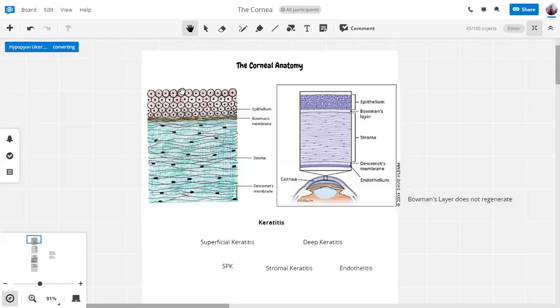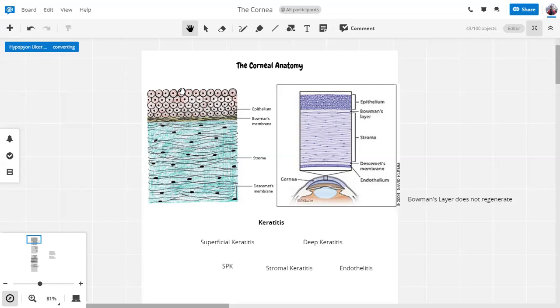We'll discuss a general little bit about the corneal anatomy, and we'll discuss what the word keratitis actually means, what are the types of keratitis. Then we'll discuss the symptoms and the signs of keratitis and corneal infections or corneal lesions. And then we will draw a general flowchart, generally see how we can divide corneal lesions or corneal ulcers into different categories. And from the next session, we will start with our different cases.